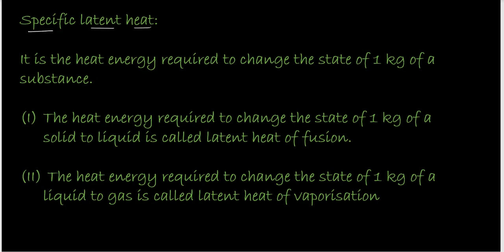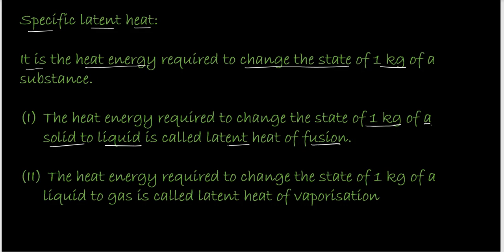So the definition would be it is the heat energy which is required to change the state of 1 kg of a substance. If you want to take it from solid to liquid, in that case it is called specific latent heat of fusion.